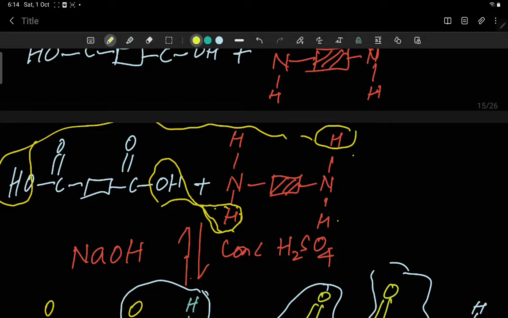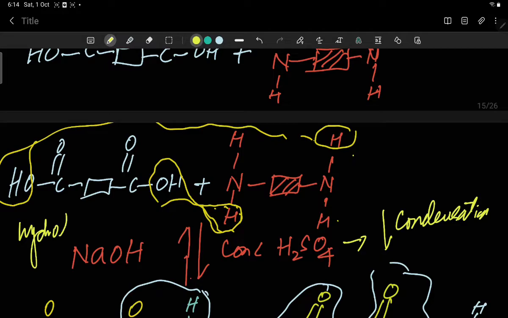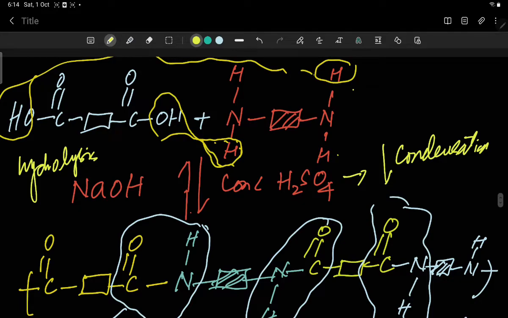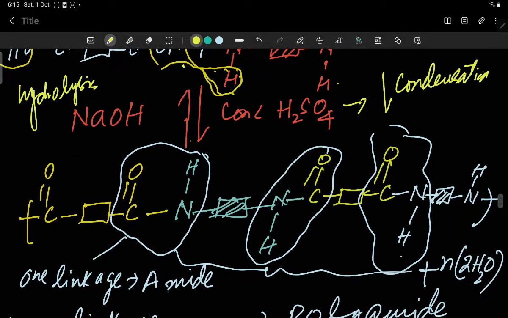reacts with this hydrogen. So in the presence of concentrated sulfuric acid, the forward reaction is condensation, while the backward reaction is hydrolysis. Forward is condensation and backward is hydrolysis. So there is one water molecule and there is another water molecule. In total, 2 water molecules are formed when two monomers join together. So this is the structure.